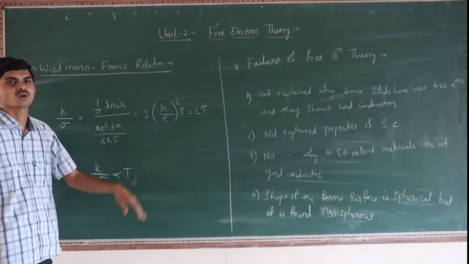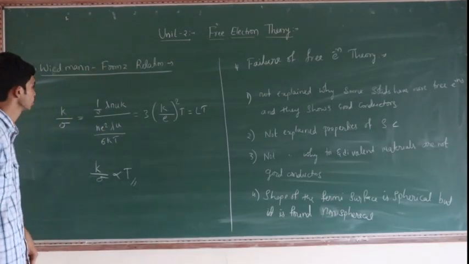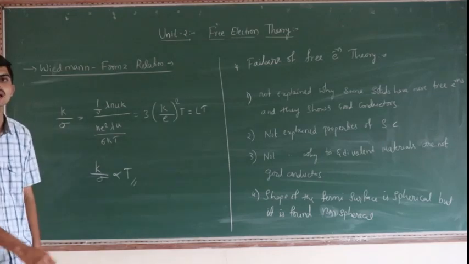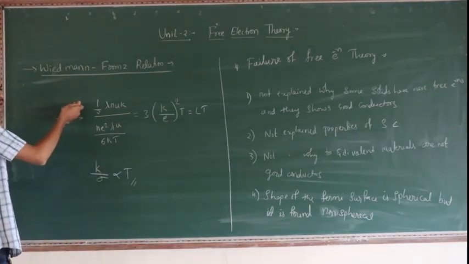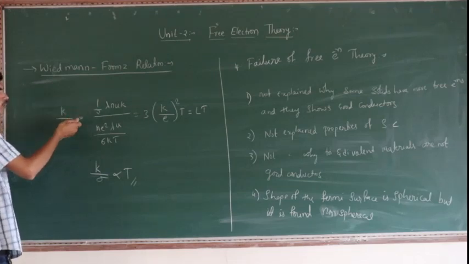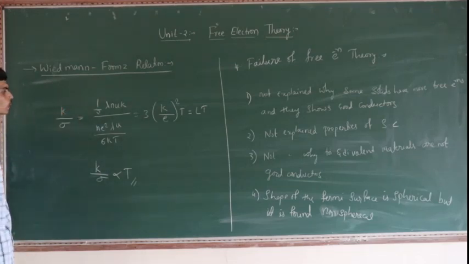Wiedemann-Franz relation. What is the Wiedemann-Franz relation? It is the ratio of thermal conductivity to the electric conductivity.